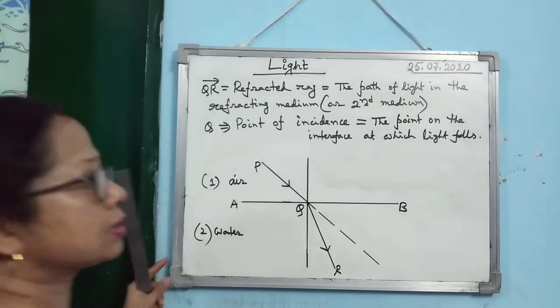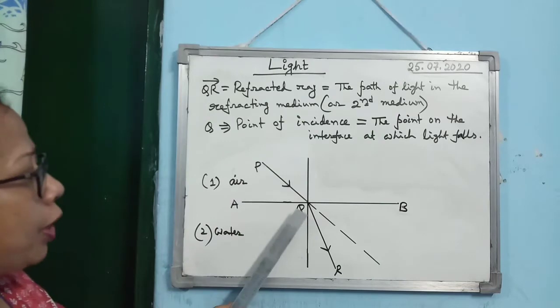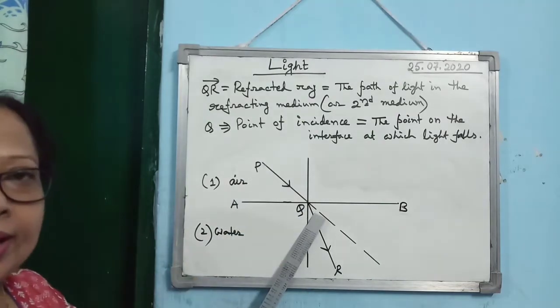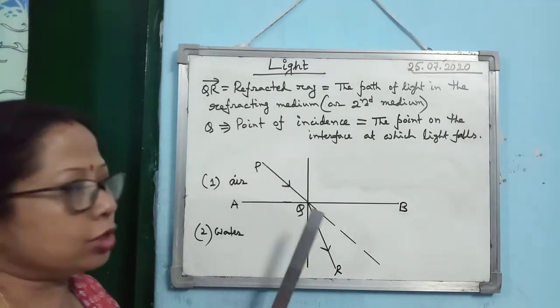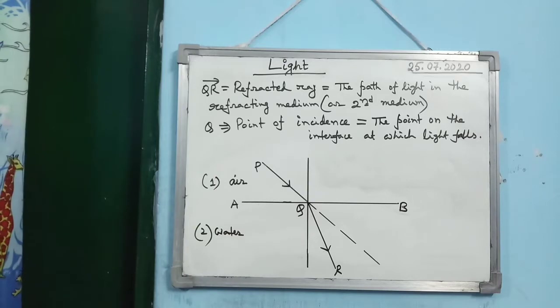Okay, FALLS. So what is the point of incidence? The point on the interface at which the light ray, or you can write incident ray also, incident ray falls is known as the point of incidence.